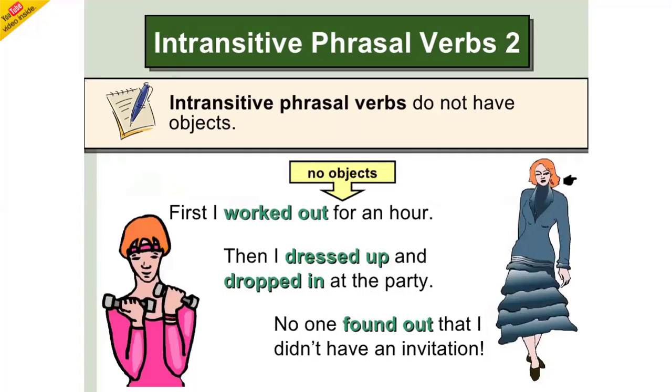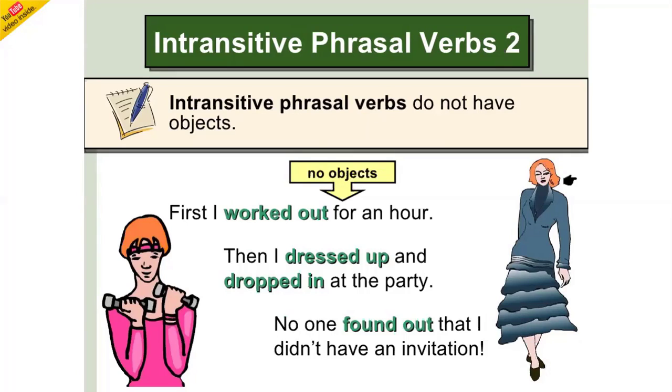Now see, intransitive phrasal verbs do not have objects. Some more sentences. First, I worked out for an hour. Worked out, you see, these are used together, because they don't have any object.